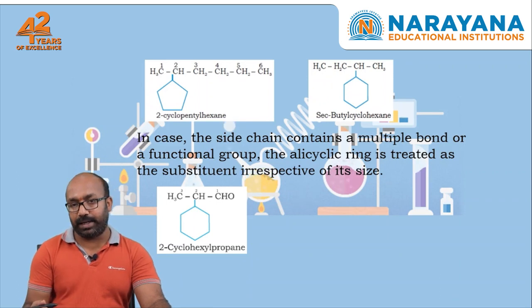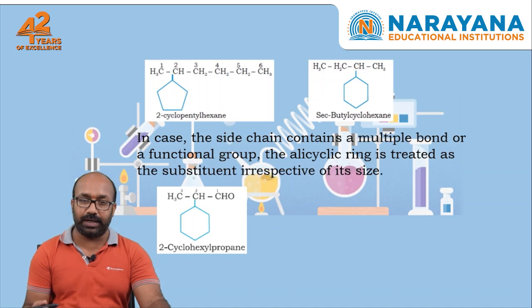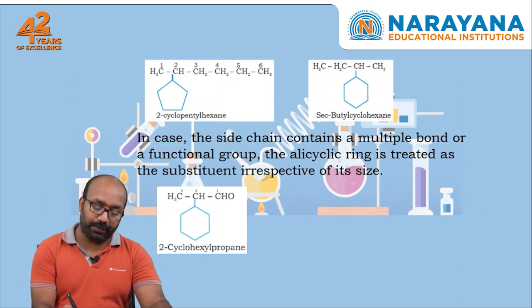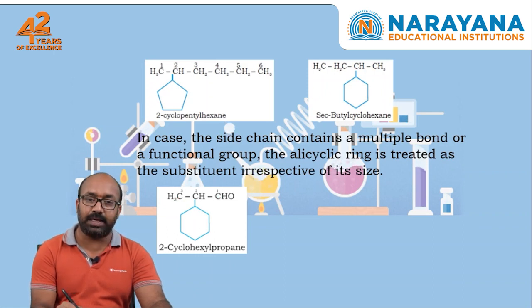If the side chain contains a multiple bond or functional group, that functional group should get first priority, and the side chain is considered as the main chain, the ring is considered as a substitution. In this case, an aldehyde functional group is there, so this chain is considered as the main chain, this ring as a substitution. The name is given as 2-cyclohexyl propane.